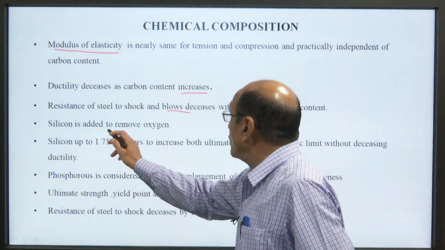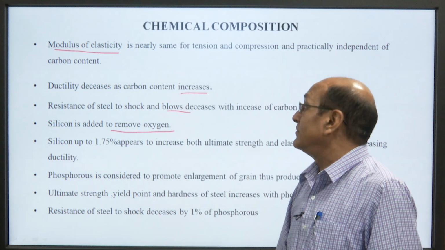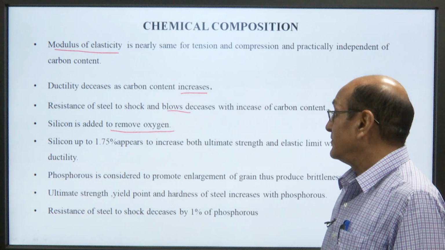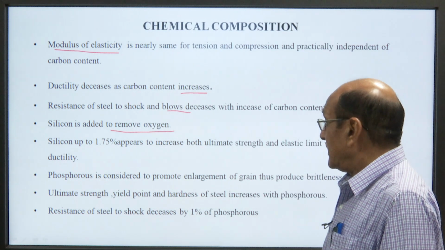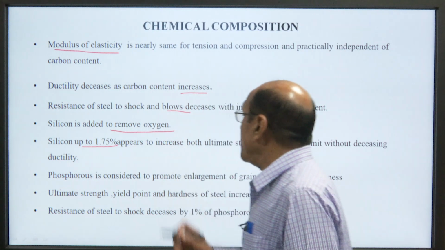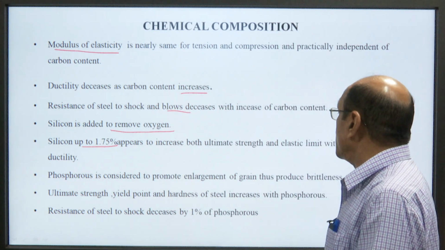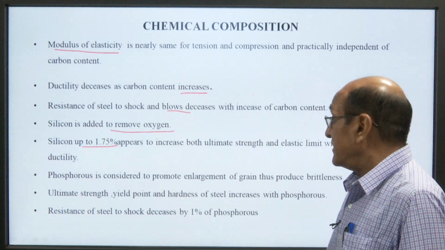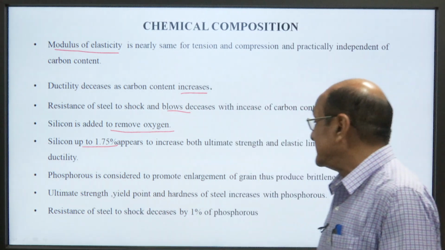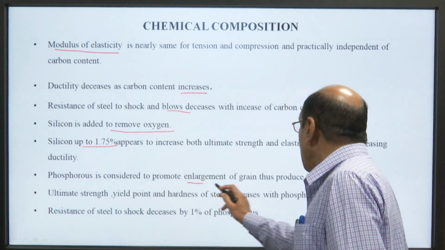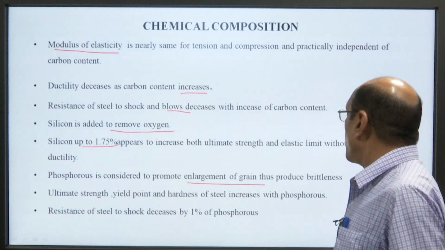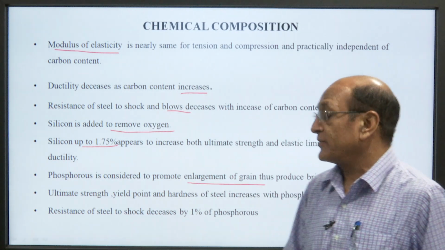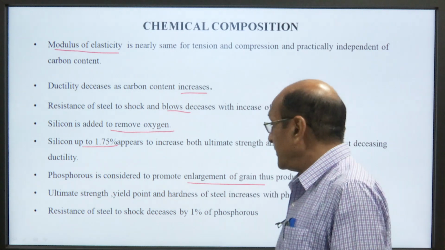Silicon is added to remove oxygen. Silicon up to 1.75% appears to increase both ultimate strength and the elastic limit without decreasing ductility. The phosphorus is considered to promote enlargement of the grain, thus producing brittleness.